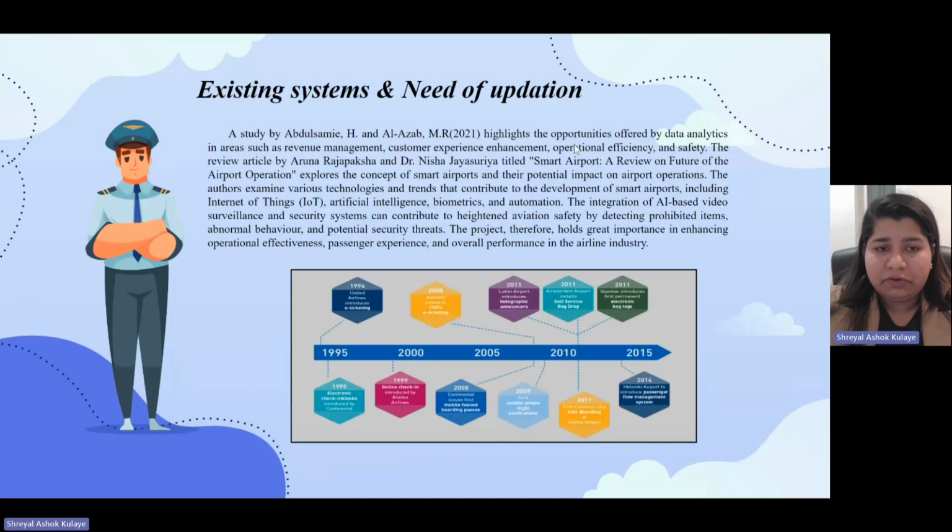Existing systems, and what is the need for updates? There are systems which are computer based, and long back in the 90s it was purely a manual system. From 2000 updates happened, but even now there are computer based systems, and rarely are there airports which have enabled machine learning and AI based systems. So there is a need for updates because machine learning and AI based systems are highly accurate and precise in nature, and since they are fully automated by a machine, there are fewer chances of human error.